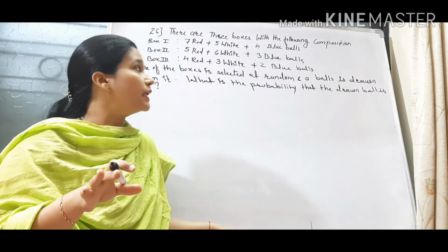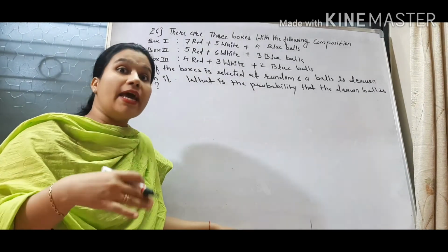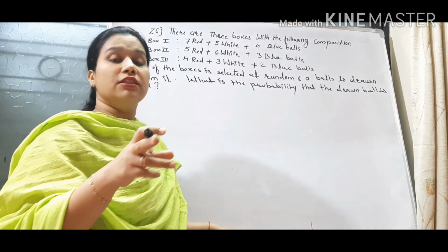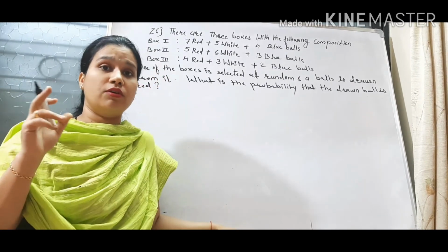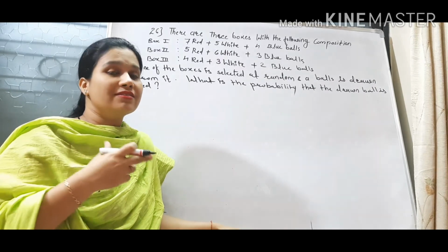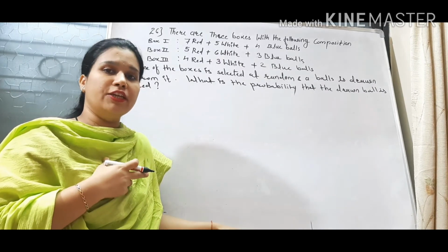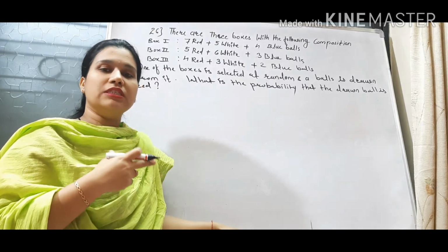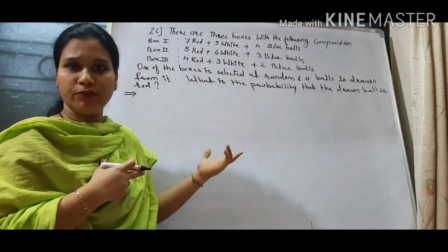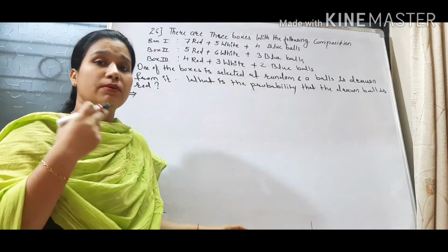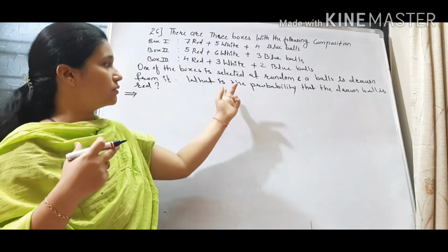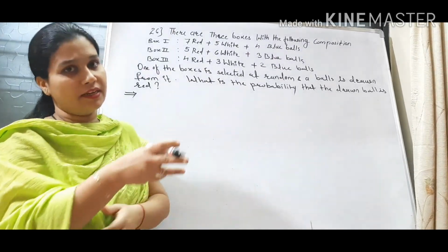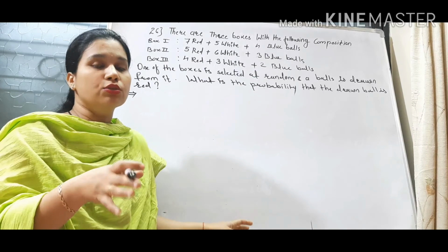It is not given to you that the first box is selected and then what is the probability that there is a red ball. If the question was like that, then we could say we are sure that the first box is selected. But here we are not certain that the first box is selected. We can select any of the 3 boxes and then we will find the probability of a red ball. So this information is not like prior information, it just explains how to perform this task: first select a box and then go for a red ball. So this is not conditional.